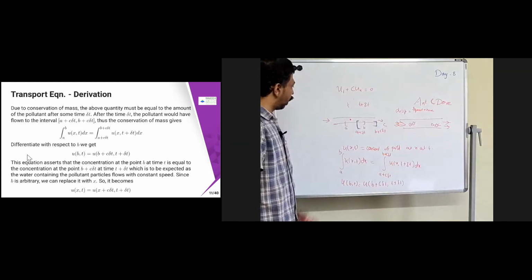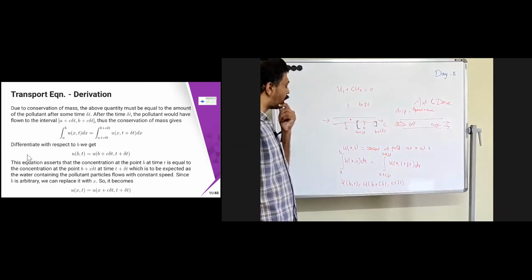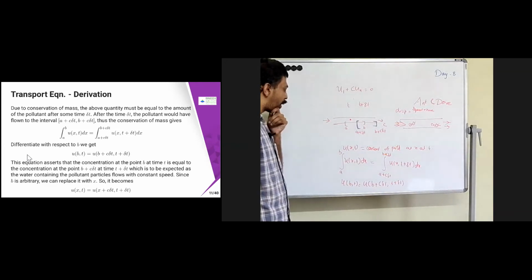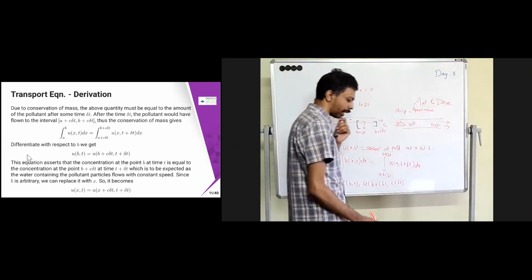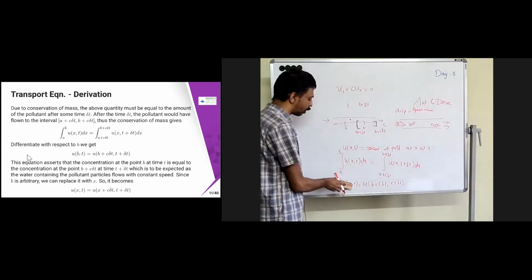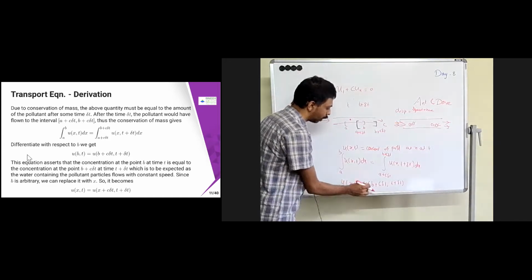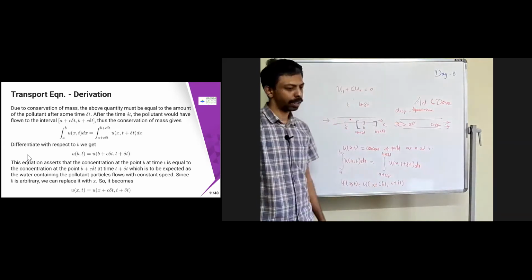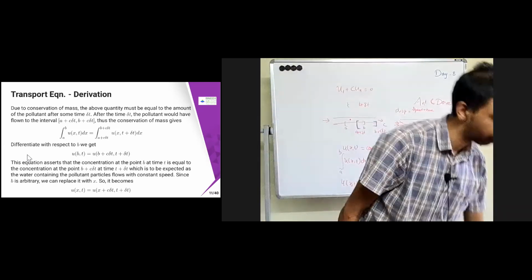Now this interval is arbitrary. I didn't choose any particular thing, so I'm just choosing this a, b arbitrarily. Since b is arbitrary, I can replace this b with some variable, which I'm going to denote as x. So I can rewrite this as u of x comma t and u of x plus c delta t comma t plus delta t. This is the arbitrary case.